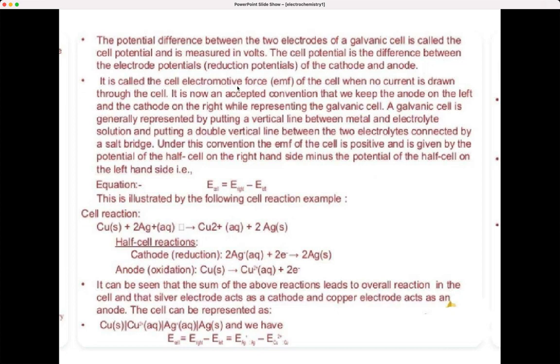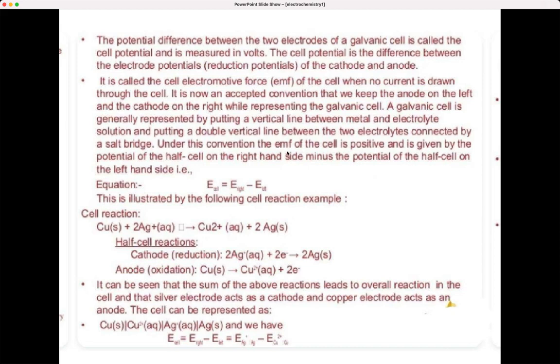Why is it called the cell EMF? Because when no current is drawn through the cell, we call it the cell electromotive force. Now, an accepted convention is to put the anode on the left and the cathode on the right. While representing the galvanic cell, it is normally represented by putting a vertical line between metal and electrolyte solution, and a double vertical line between two electrolytes connected by a salt bridge. All of it is shown in the diagram, just go through it.